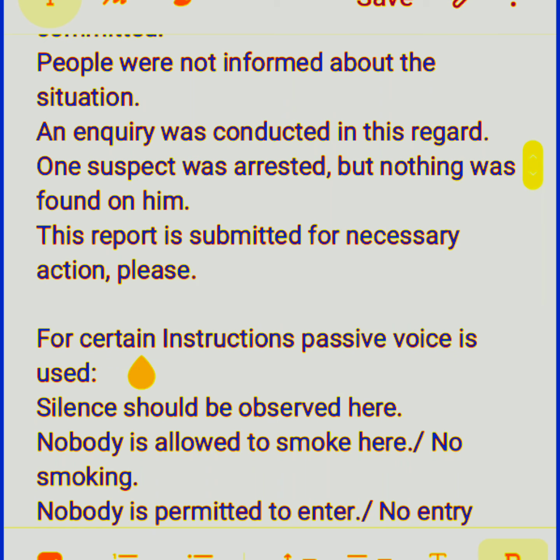For certain instructions, passive voice is used. Suppose silence should be observed here. Suppose when we visit a library, we see there some board displaying this thing, that silence should be observed here. Nobody is allowed to smoke here. Or sometimes we see no smoking, but no smoking is not passive voice. These are just two words, but they indicate that smoking is not allowed.